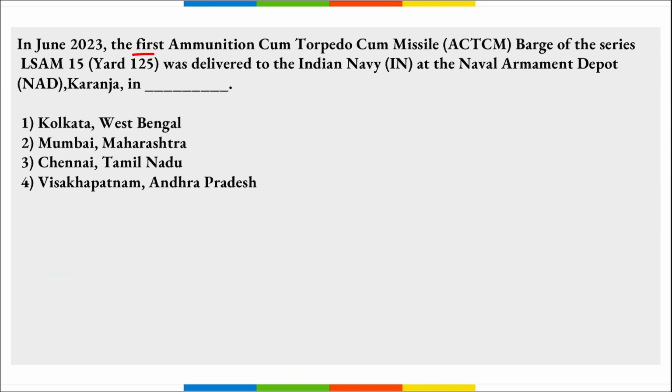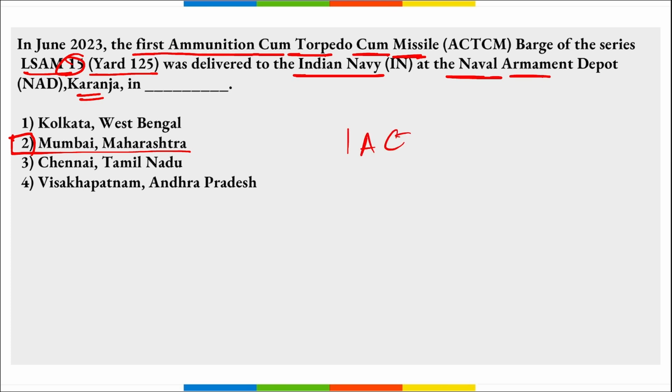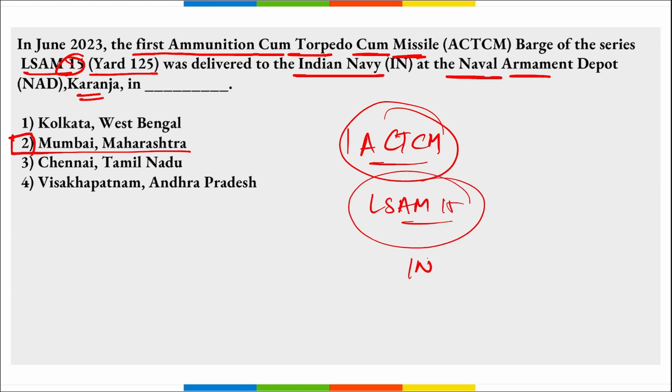Next, the first ammunition cum torpedo cum missile barge of the series LSAM 15 Yard 125 was delivered to the Indian Navy at the Naval Armament Depot in Karanja, Mumbai, Maharashtra. Correct. So remember, the first ammunition cum torpedo cum missile barge of the series LSAM 15 was delivered to the Indian Navy at the Naval Armament Depot in Karanja, Mumbai, Maharashtra.